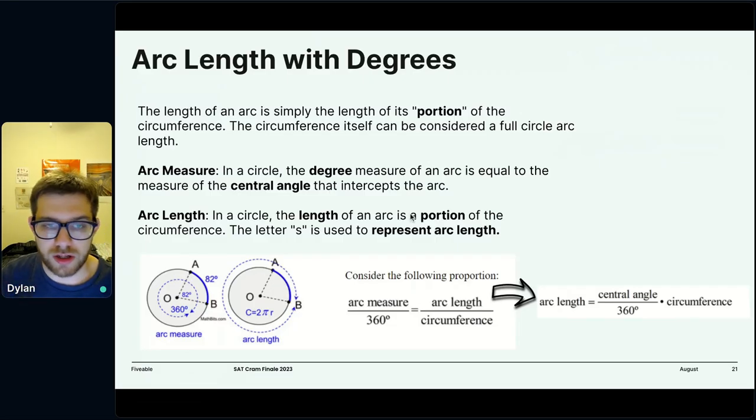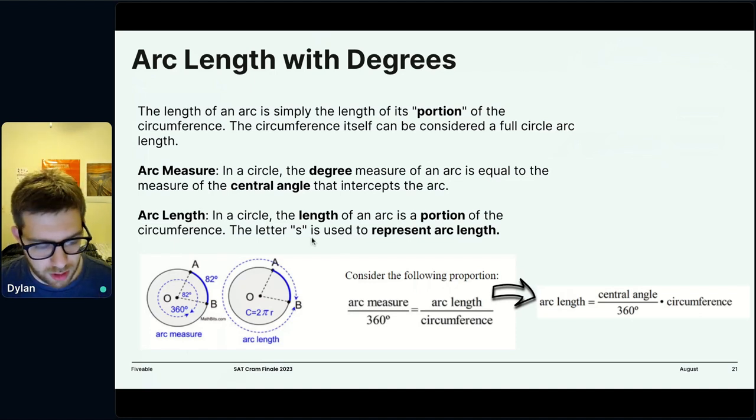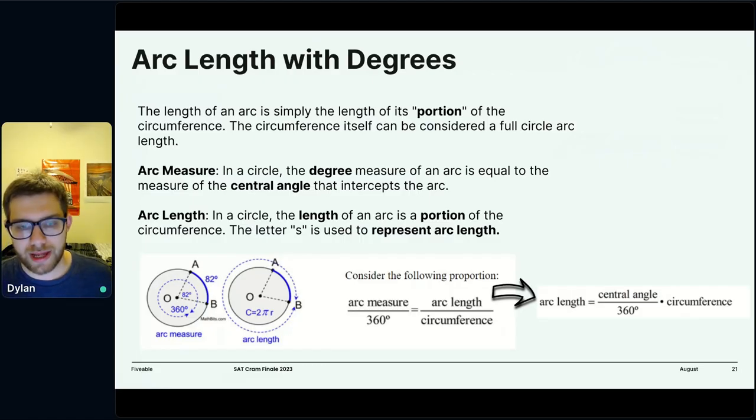So the measure of an arc is the degrees that we talked about. For example, this arc right here is an arc with 82 degrees. That's the measure of the arc. So the question is, how do we find the arc length, the length of this segment AB? Well, we can think about the proportionality of arc measure and arc length. Specifically, if we know the arc measure, we know what percent of the circle it takes up. And if we know the circumference, we know what the total is.